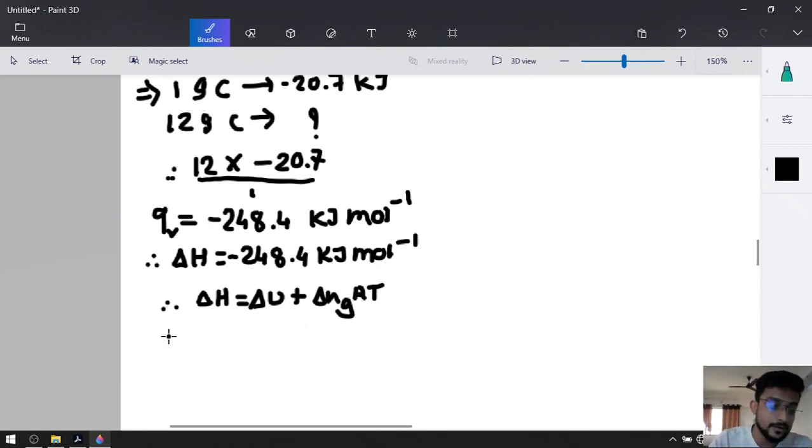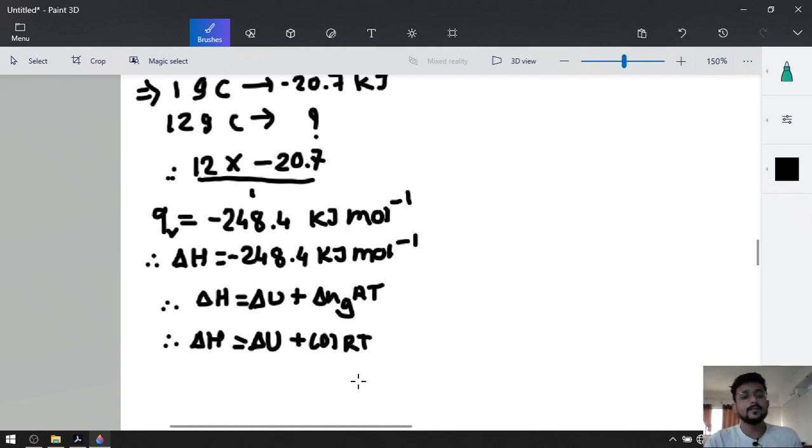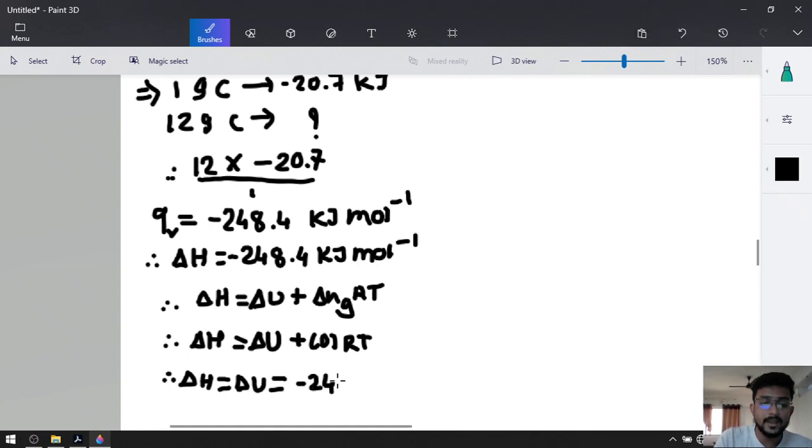Now delta n is equal to 0. That's why delta H equals delta U plus 0 into RT, and that will be 0. 0 multiplied by RT will be 0. That's why delta H is equal to delta U, which will be equal to minus 248.4 kilojoule per mole. So that will be our answer.